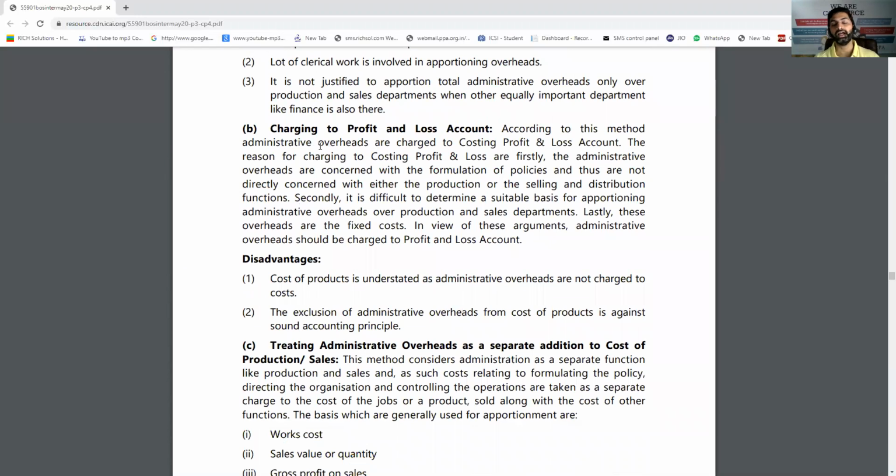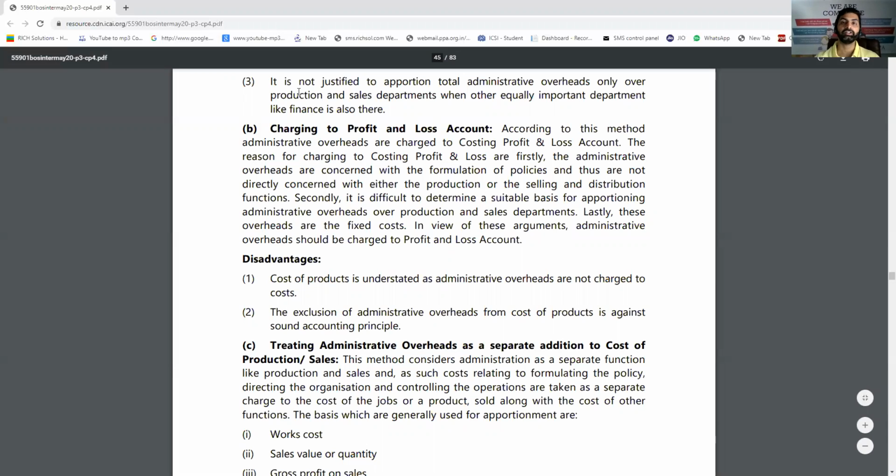Second, charge it directly to the P&L account. That is, don't charge it to any job. Directly keep it in the costing P&L account and reduce it from the profit of all the jobs. It is also in a way a good option, but again, that amount will not be recovered. You need to recover that amount from different jobs, and that is why it can be a challenge.